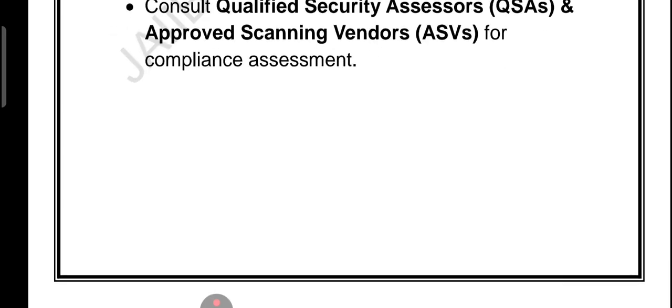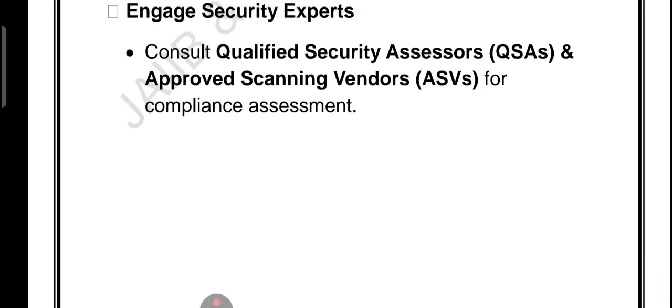So let's quickly revise the key points. We should keep only necessary data, a strong policy, trained staff, measurable compliance, and finally monitor constantly, respond fast, and stay ahead of the cyber threats.